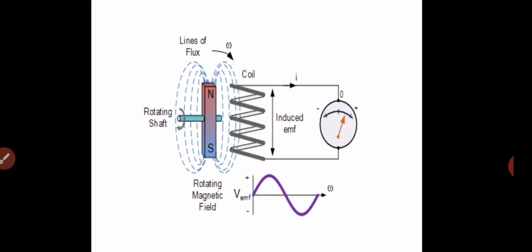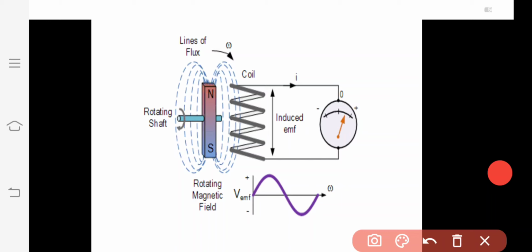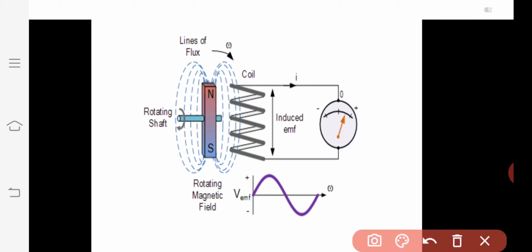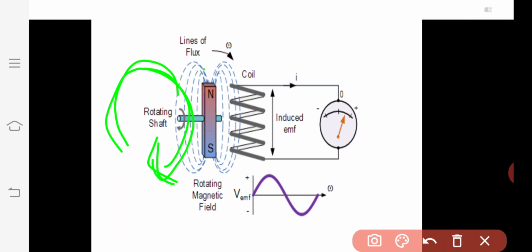So three procedures are explained here. First method of increasing the value of voltage is by increasing the turns of the coil. When the turns increase, the voltage also increases. Second method, the motion of the magnet. These magnets move in a clockwise direction.